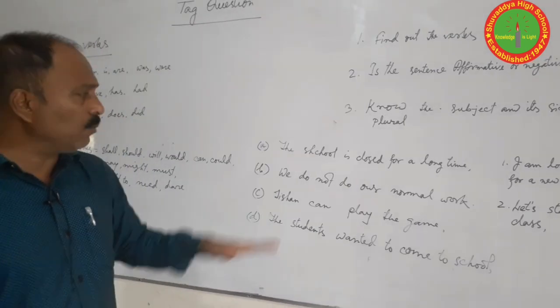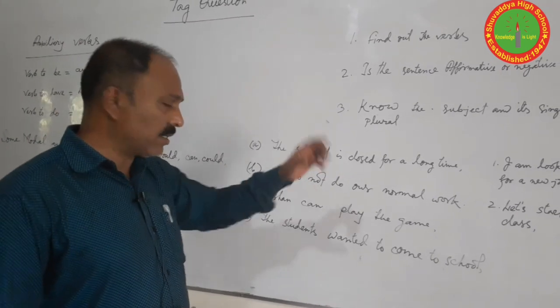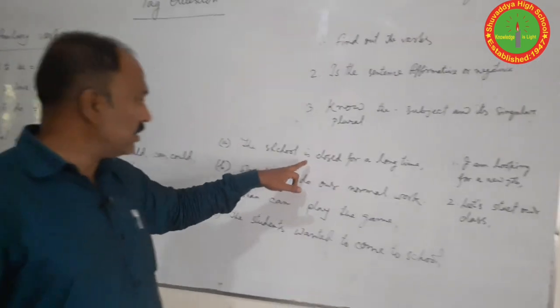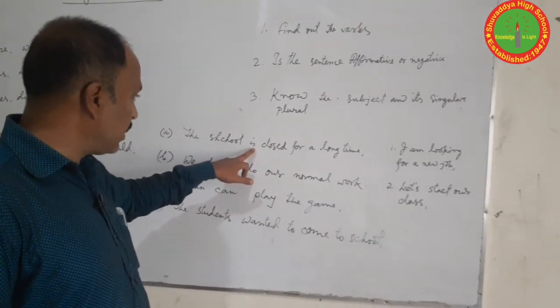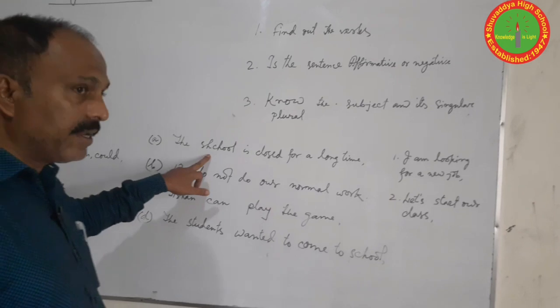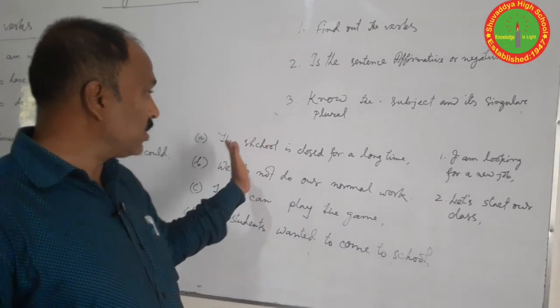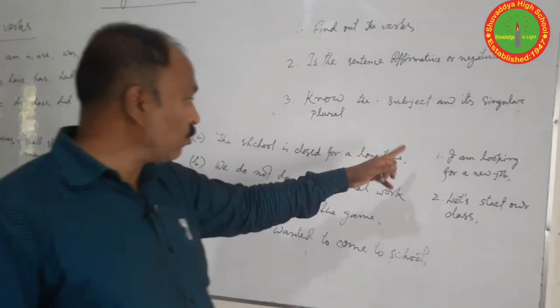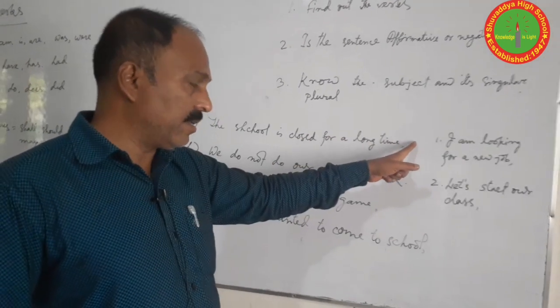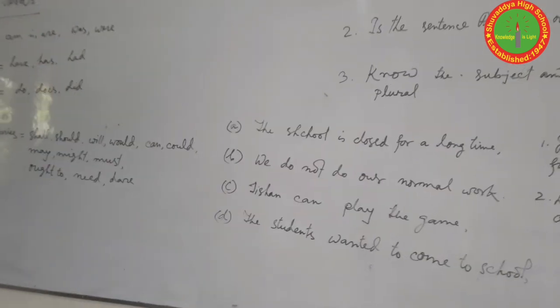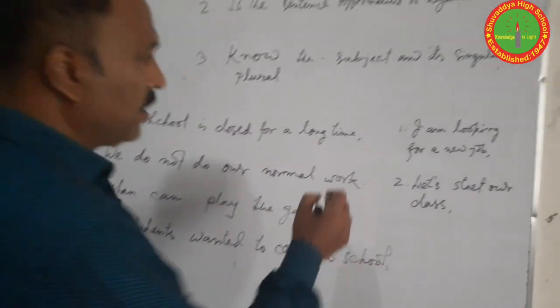And all the time the plural subject is they. So what is the answer? The answer is isn't it. You should not use the same noun. Instead, you should use the pronoun form. Isn't it. Okay. So the answer should be isn't it.